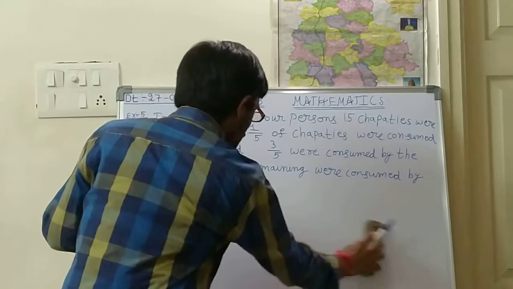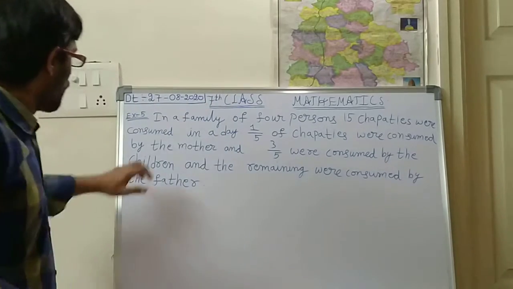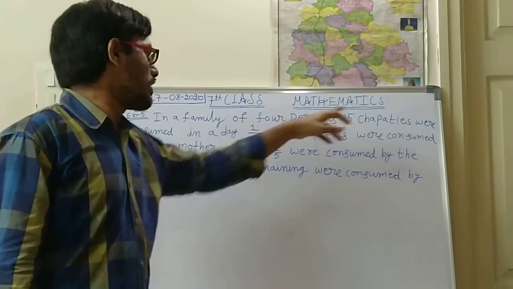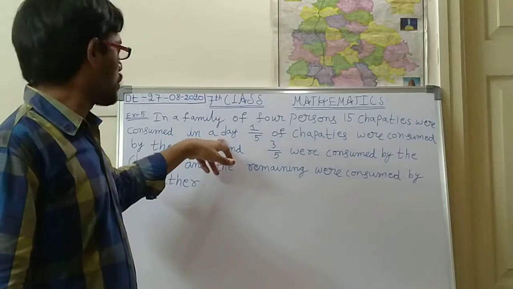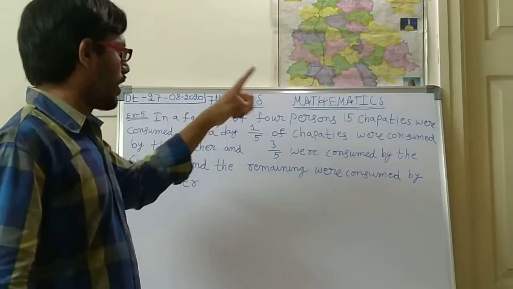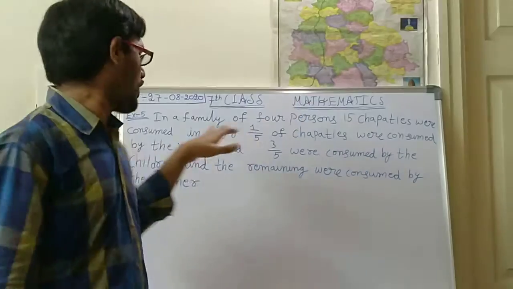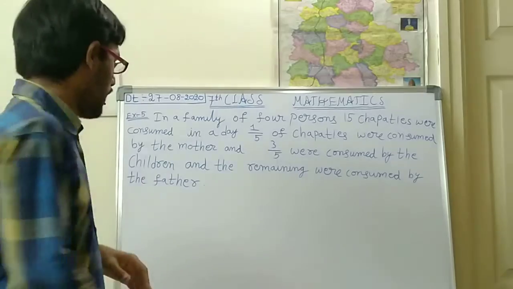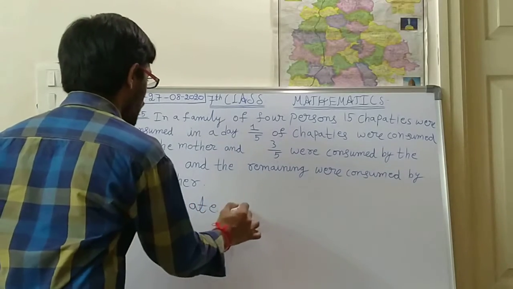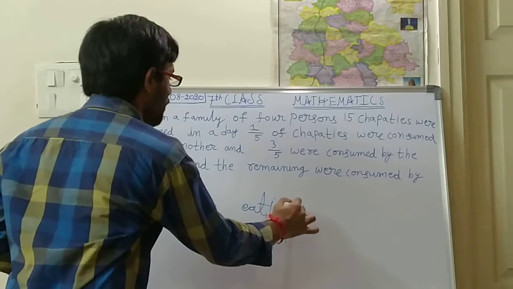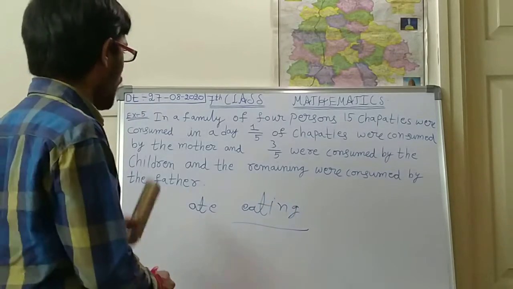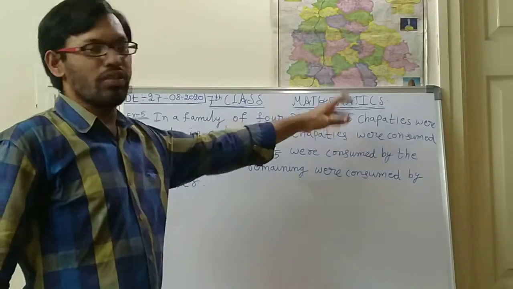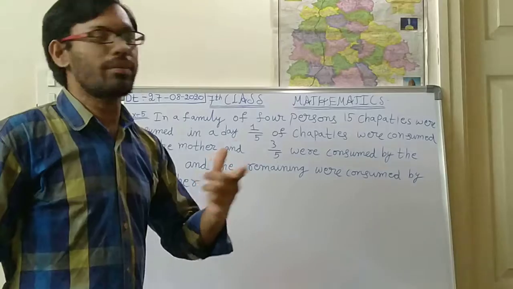Now we shall see one more example problem. In a family of 4 persons, 15 chapatis were consumed in a day. Consumed means eaten, had. They ate 15 chapatis per day. Is it right, children? I think you have understood what consumed is. So for one day, they are eating 15 chapatis in total.